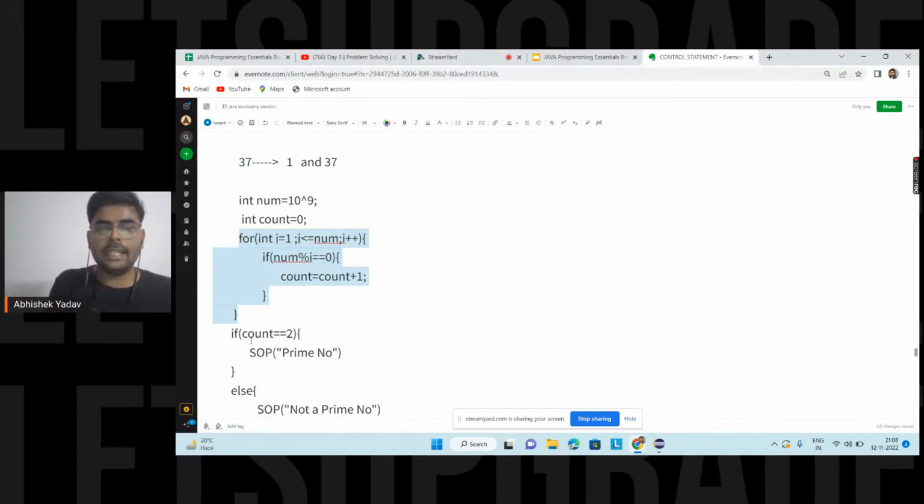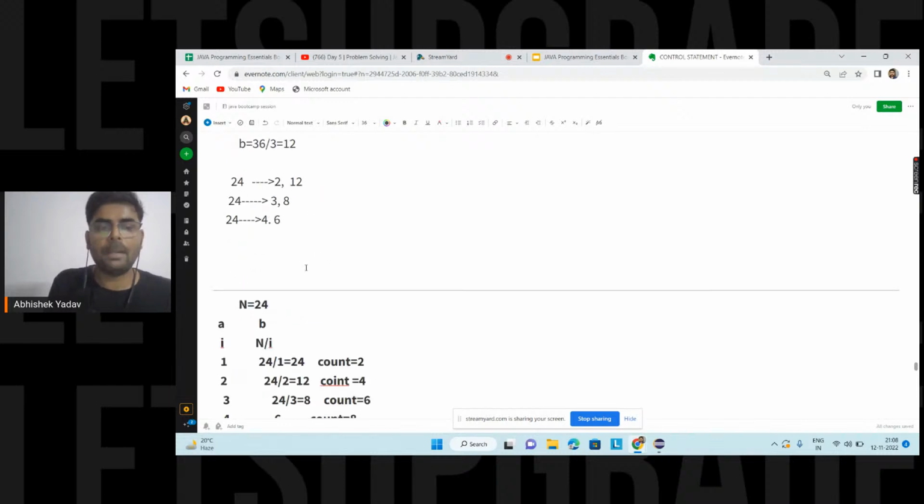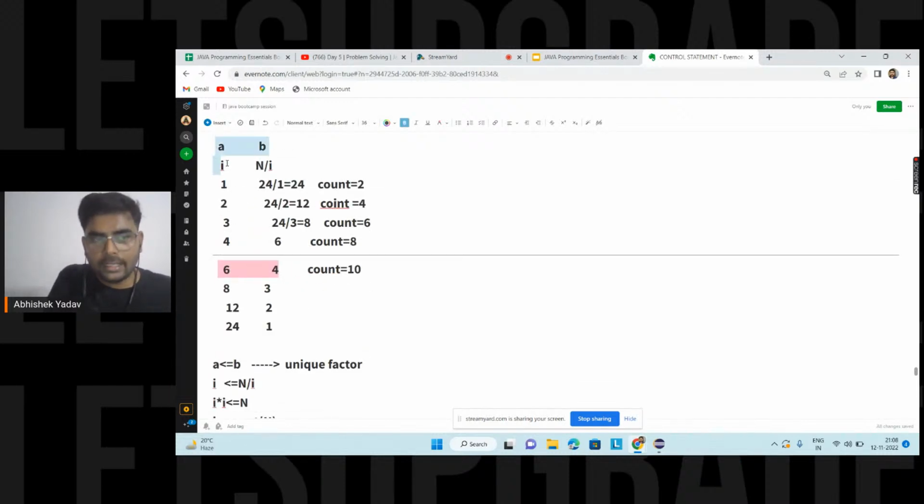So let's focus on the factor part. You observed a pattern here, that is, if I know one factor, I can easily calculate the next factor. On that pattern you made a table, and in this table you again observed a pattern that after this point, when a is greater than b, you are getting repeated factors, and you have to count unique factors only, and you are getting unique factors at this point.